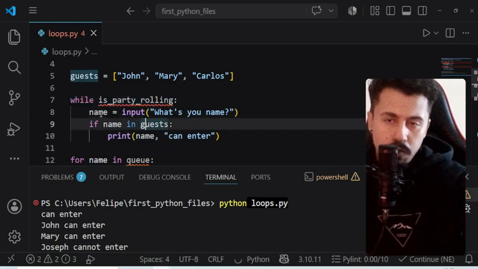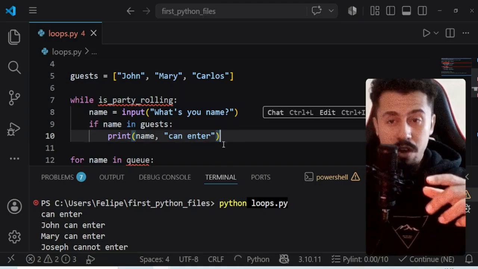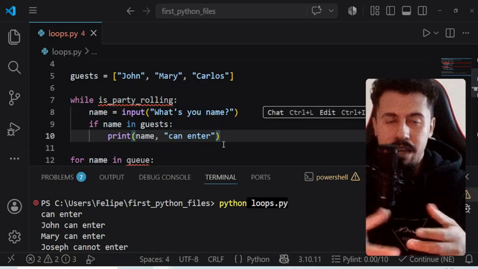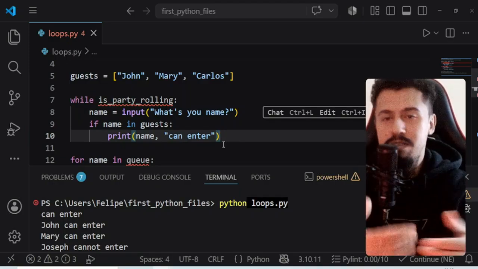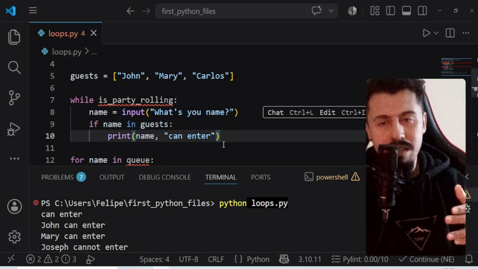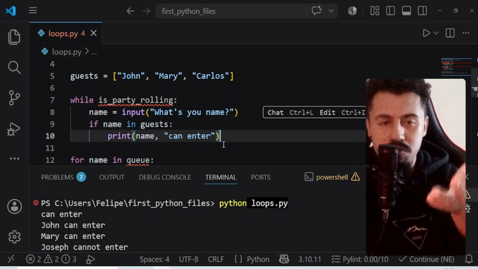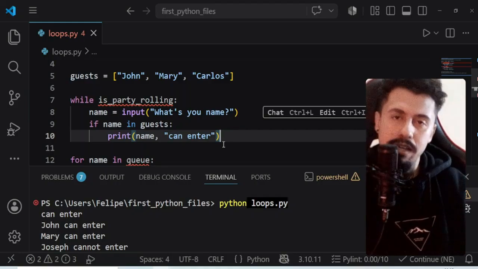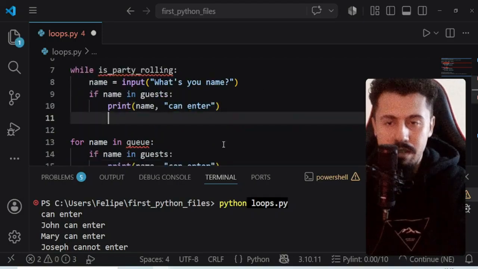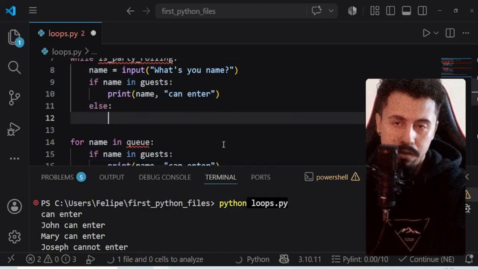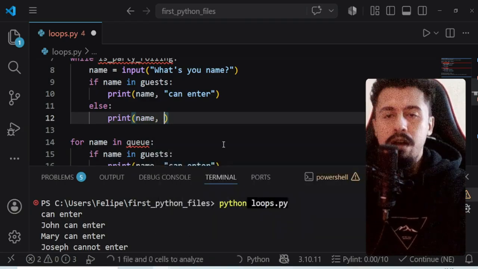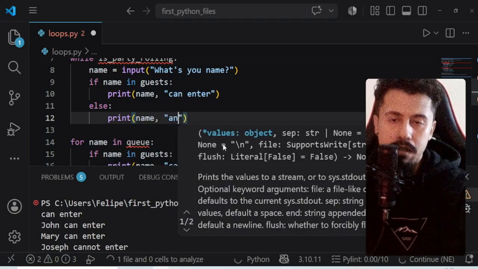Okay, so while something is true, we can do this. Okay, so we are going to repeat this infinitely, because we are going to repeat while the party is rolling. We are going to ask the name of the person that is trying to enter the party and checking the list to see if this person can enter. Cannot.